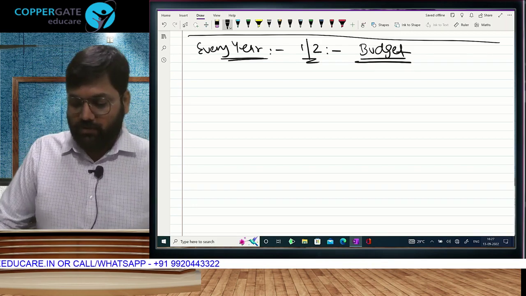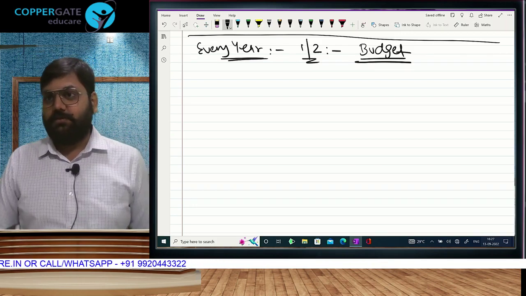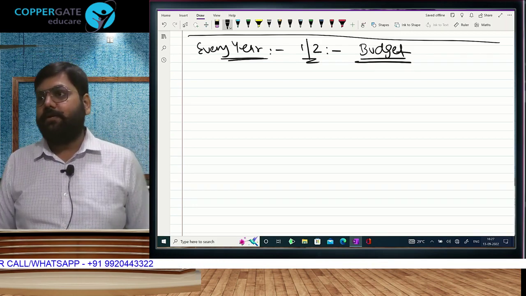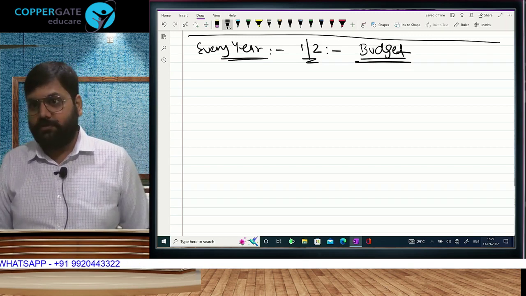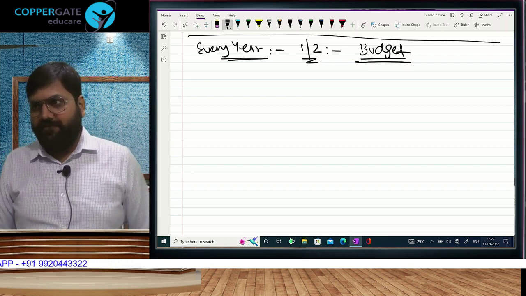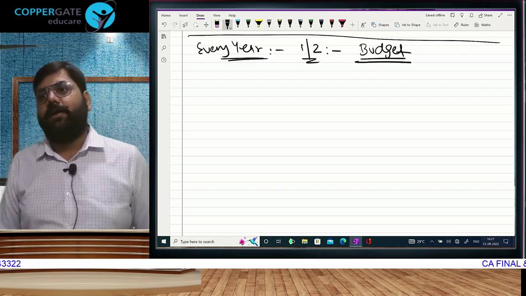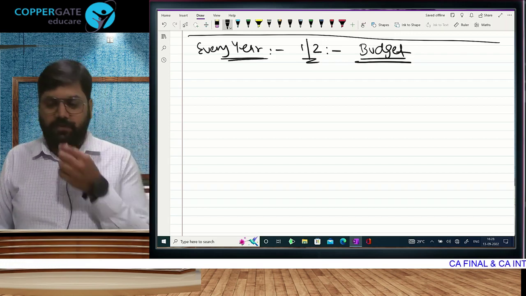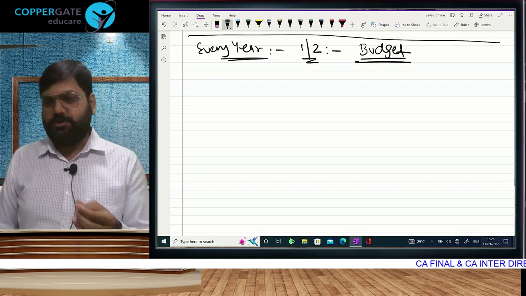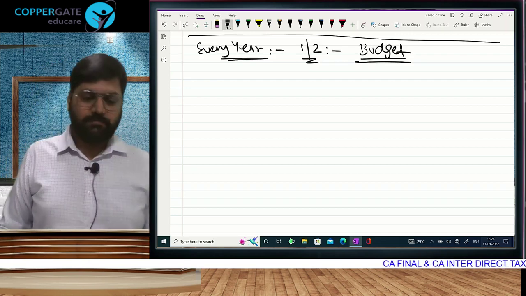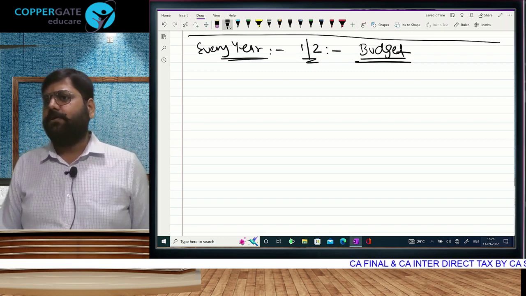Okay. So, whoever is the finance minister will go to the parliament with a bag full of papers. Everyone will sit down in the parliament. The finance minister will take permission from the speaker of the Lok Sabha. Budget is presented in the Lok Sabha.